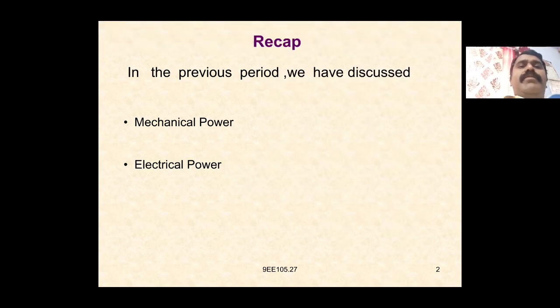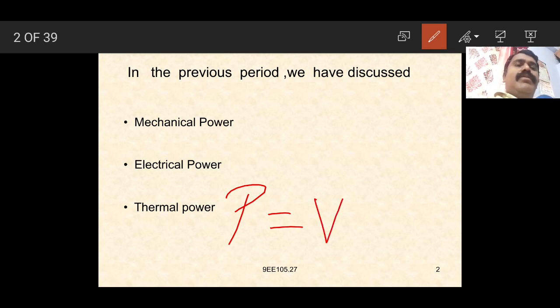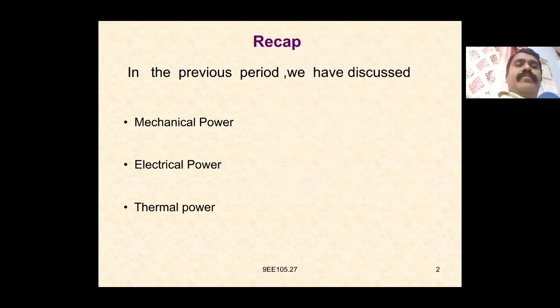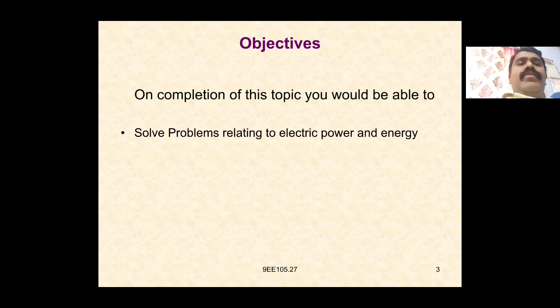So in the previous period we have discussed mechanical power, electrical power, and thermal power. Thermal power we can state as the heat generated in the coil or conductor. By applying voltage, current flows and some heat is generated, given by I square R, measured in watts. On completion of this period you will be able to solve problems related to electrical power and energy.